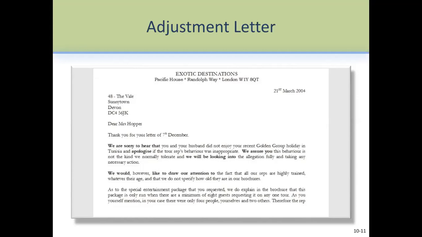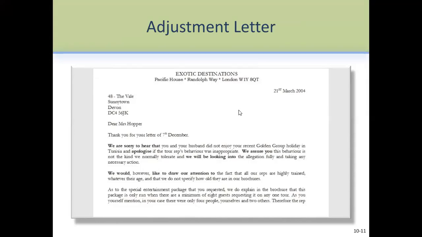So if they had come across that the tour rep was misbehaving, we will actually look into it. So they're actually telling this to a customer, showing that we show concern for you, and we will look into it. Now in the second half, they're saying that we would however like to draw attention to the fact that our reps are highly trained, whatever their age, and that we do not specify how old they are in our brochures. Okay, so yeah, this is good. They make sure that they are trained enough, and they're highlighting that also.